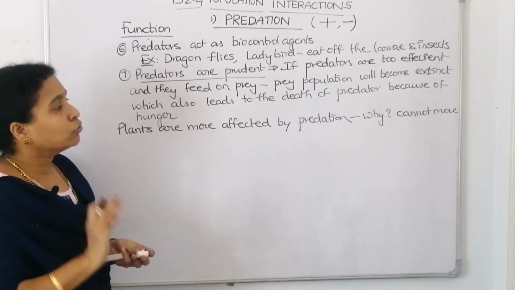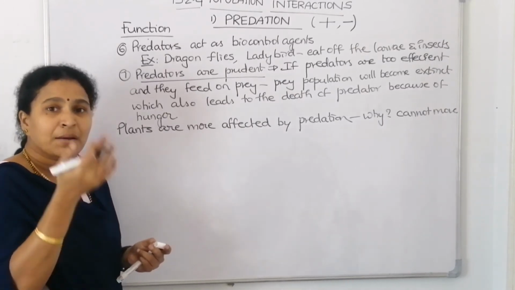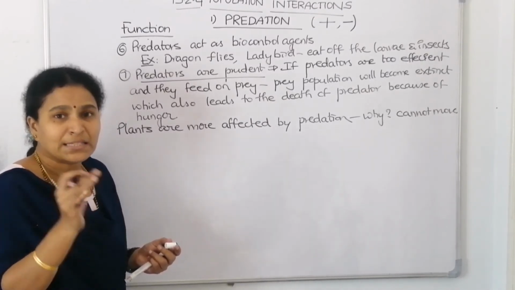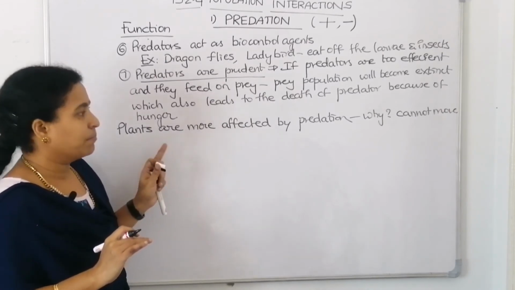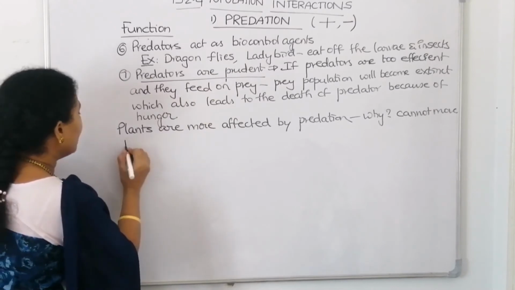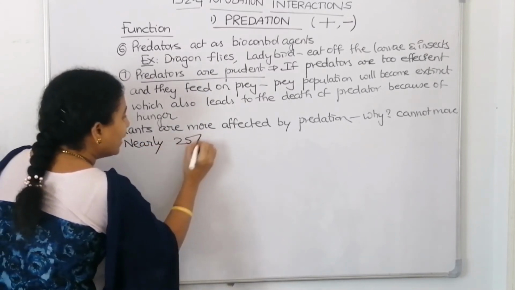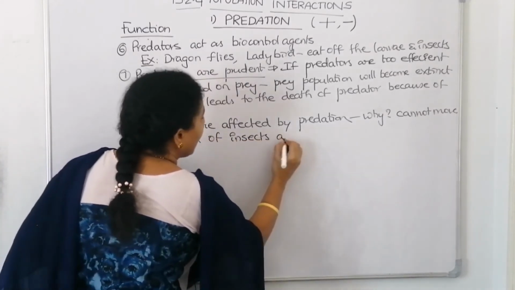Then how do they control it? They develop certain morphological, chemical or biological mechanisms to escape from the predator, which we will see. Now, plants are more affected by predation than animals. Why? Because they cannot move, right? So nearly 25% of insects are phytophagous.